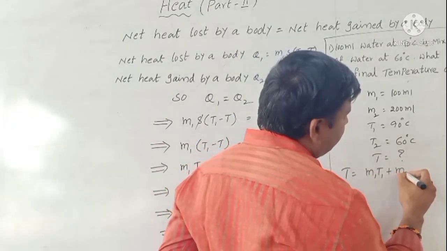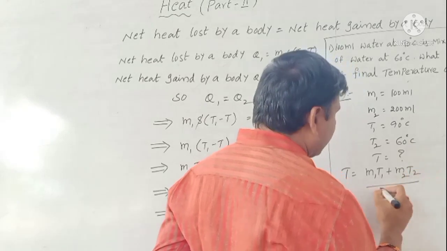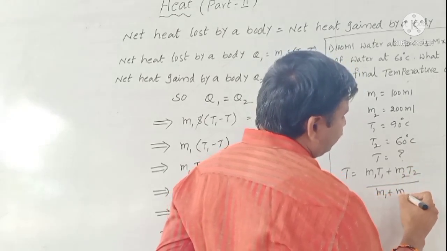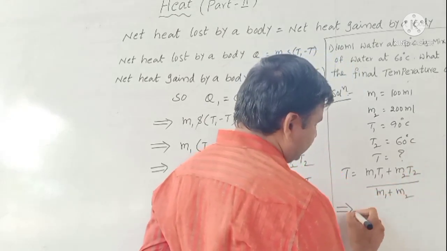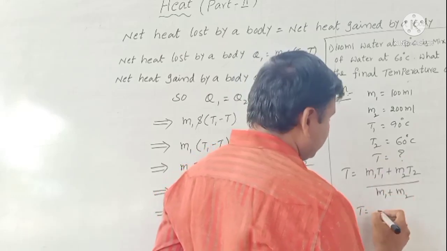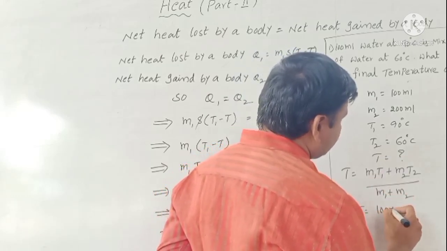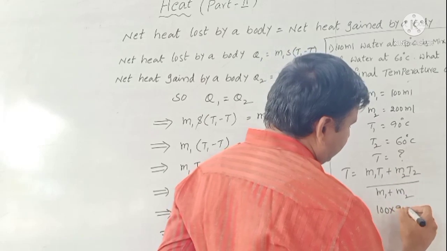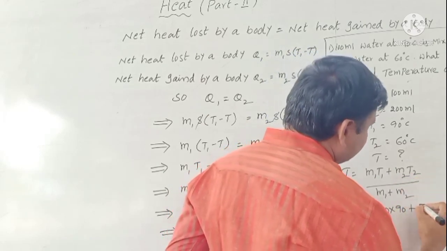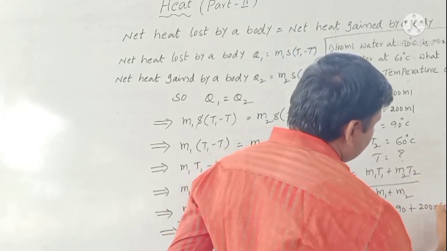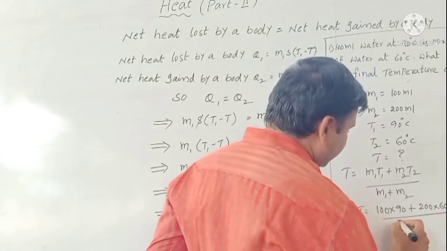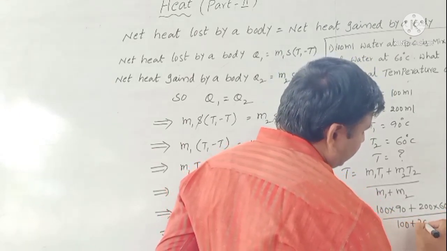M1 T1 plus M2 T2 by M1 plus M2. That implies T is equal to M1 means 100 into T1 means 90 plus M2 means 200 into T2 means 60, by 100 plus 200.